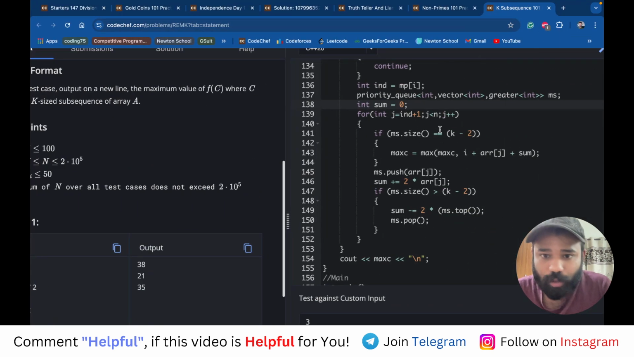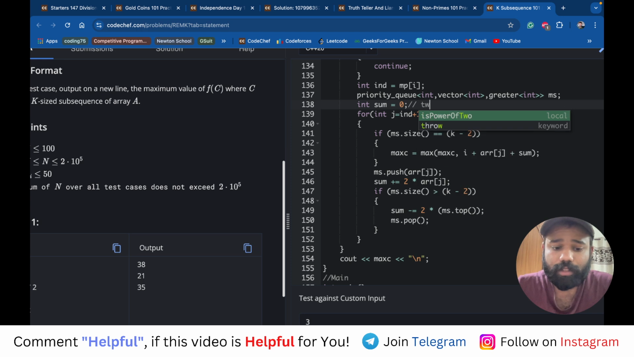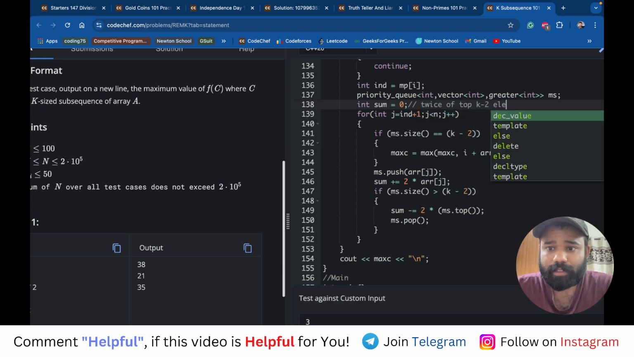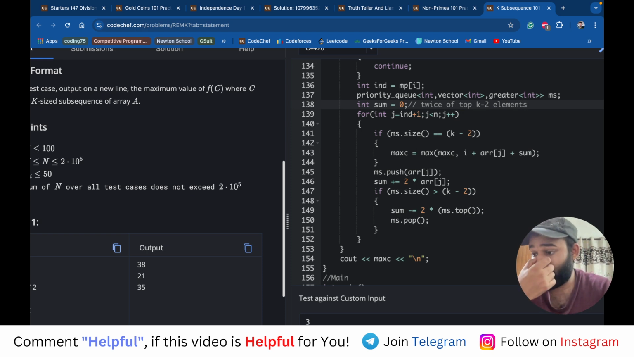So you can see what I'm doing: whenever I take an element j, I insert it in the priority queue and add twice of it to the sum. If the size of the priority queue becomes more than k minus 2, I subtract that top element and remove it from the priority queue. So basically this sum will store the twice of the top k minus 2 elements, right?